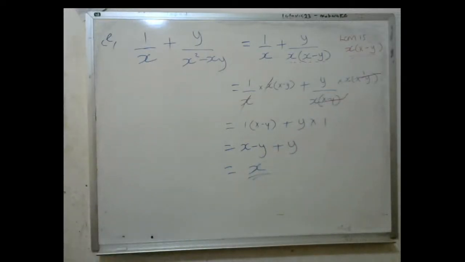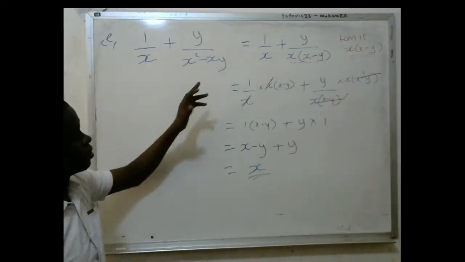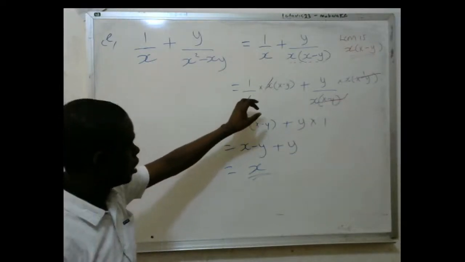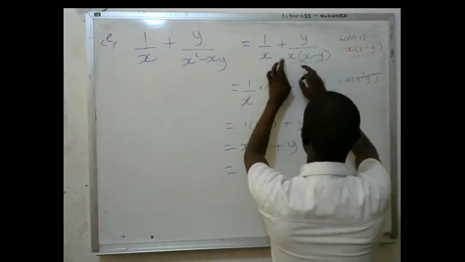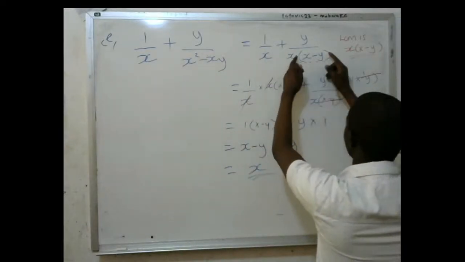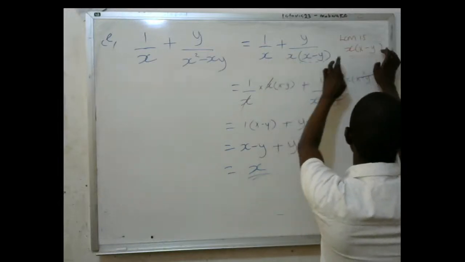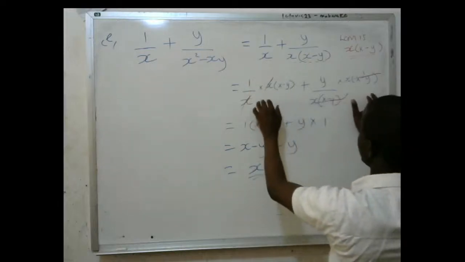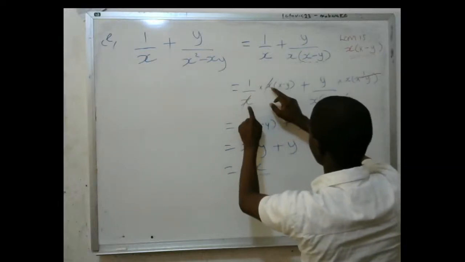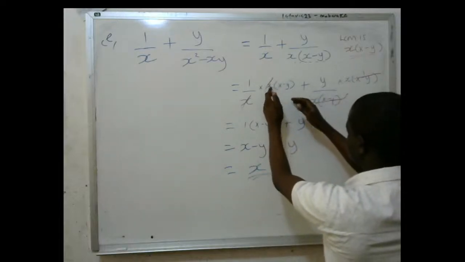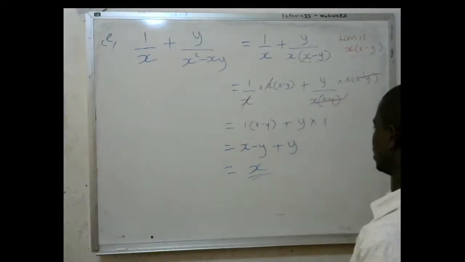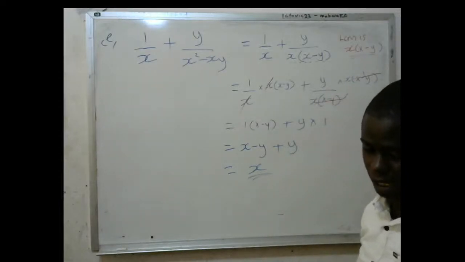You see how you've simplified it. Simplifying means whenever you see something that is factorizable, you first factorize that. Here you first have to factorize x, and when you see this one, there are two factors which are here. This one is here and here, and this one is also there. So this is the LCM. Then you multiply it here and here. This is what I was doing here. Now when I multiply it here, there are only x's that are going to cancel. Why are they cancelling? Because there is a multiplication sign in between them. And then I cancel this with the whole of this. Then eventually I will come up with my answer as x.